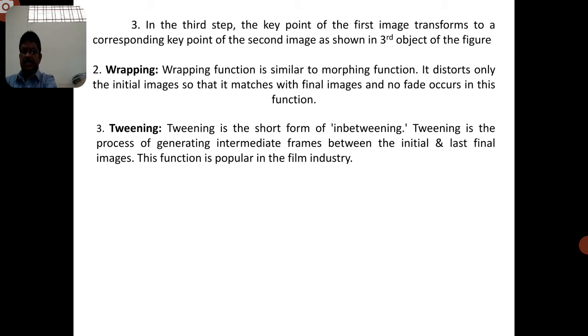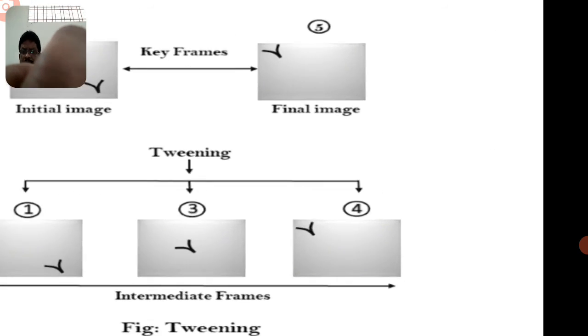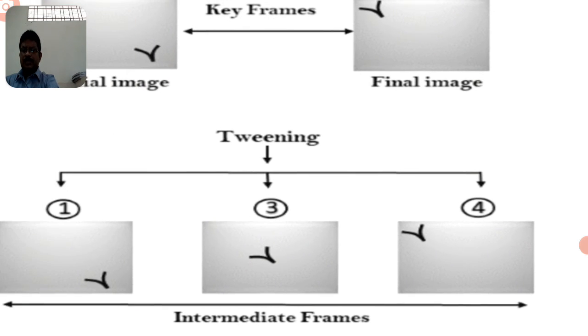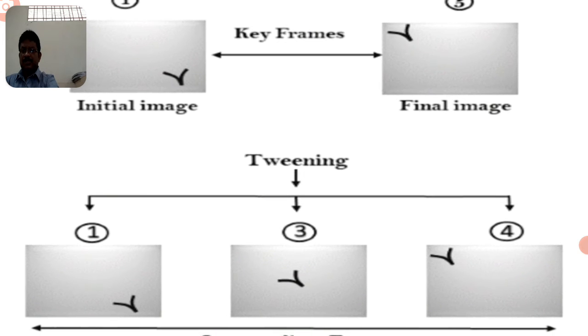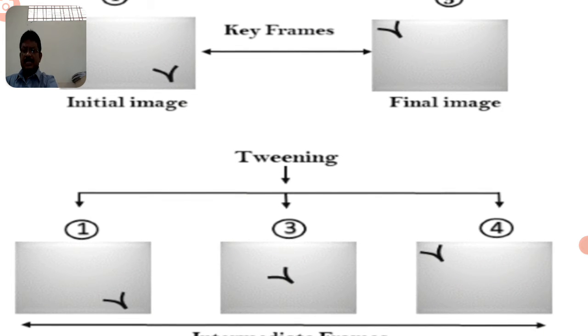Here is a very popular example, you can observe here: how the initial image can be turned into the final image. First, the initial image looks like that, and the next process is tweening, the second improvement, and the third one is the final image.